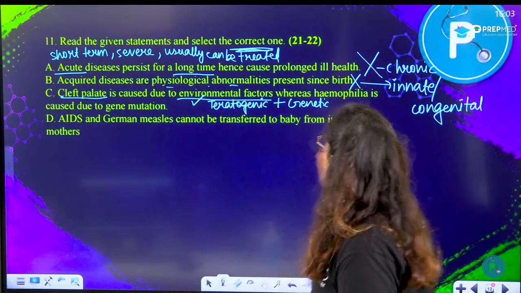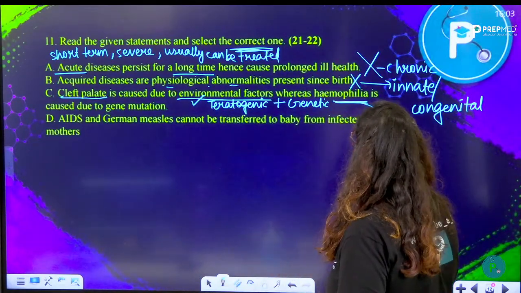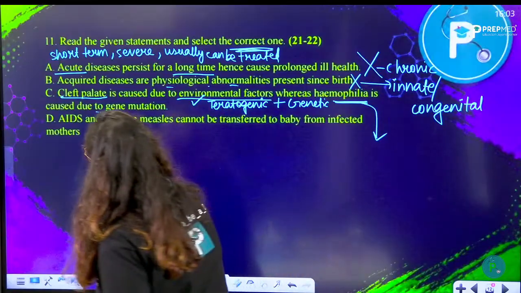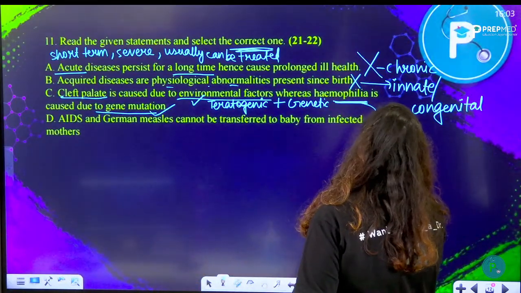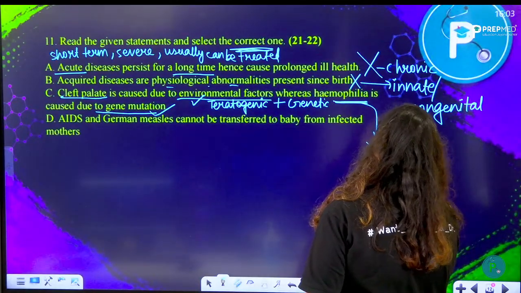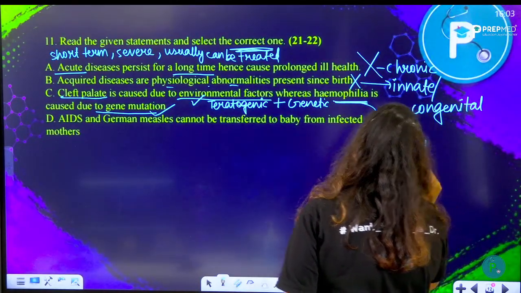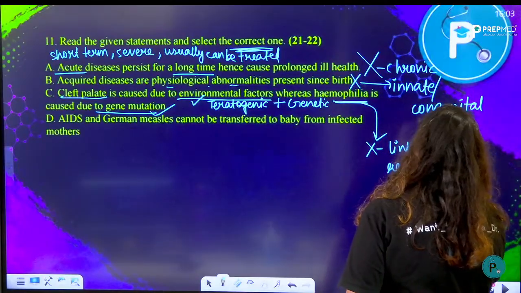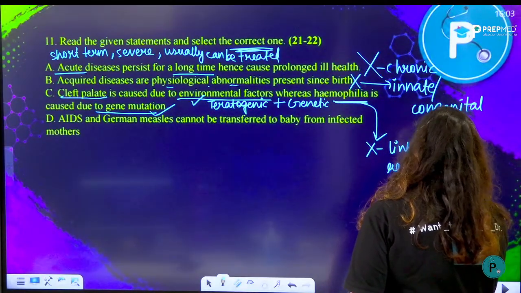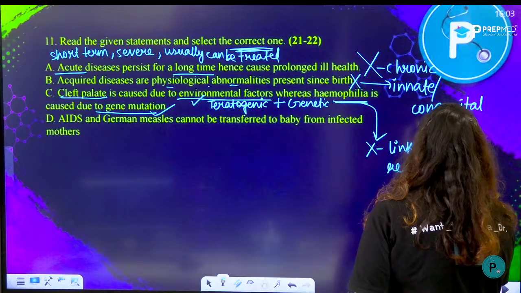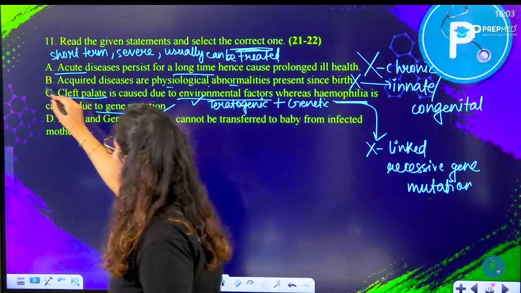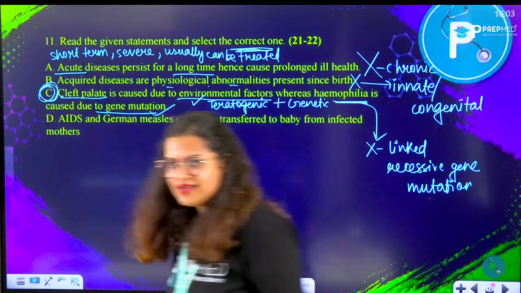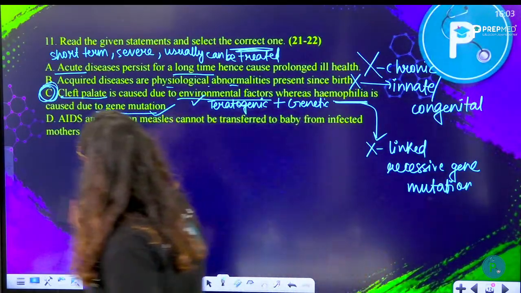Okay, followed by hemophilia. Hemophilia is a genetic disorder, a gene mutation. Absolutely correct. It is caused by an X-linked recessive gene mutation. So an X-linked recessive gene mutation would cause hemophilia in your body. So yes, that is gene mutation. This statement is right. Let's see why the other one is wrong.